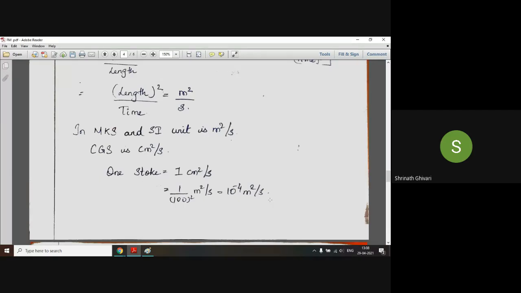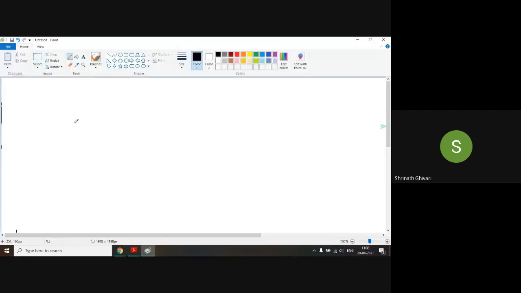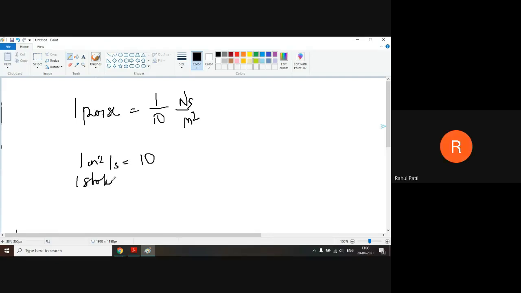Like 1 poise equal to 1 by 10, right? For an example, 1 poise equal to how much? 1 by 10 Newton second per meter square, right? So 1 centimeter square per second equal to how much? 1 Stokes is equal to 10 raised to minus 4 meter square per second.